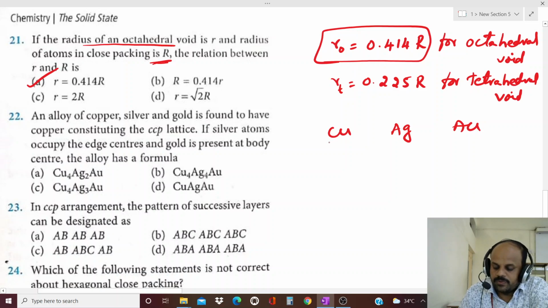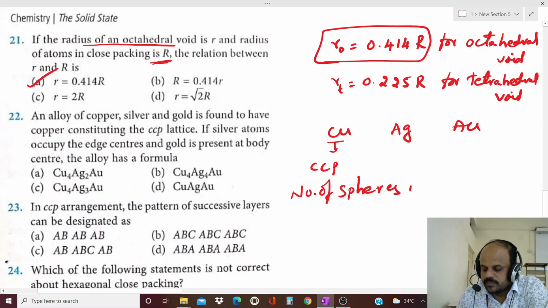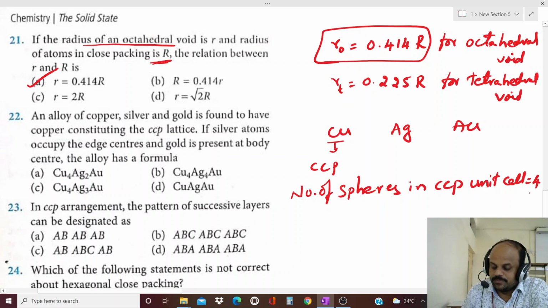Then copper forms CCP. Means in CCP, total number of atoms, how many are there? So number of spheres in CCP unit cell is equal to 4.